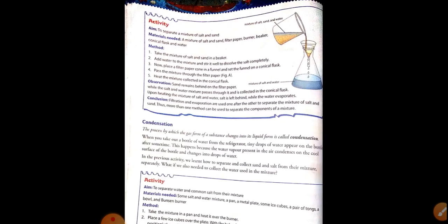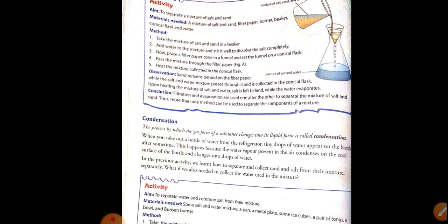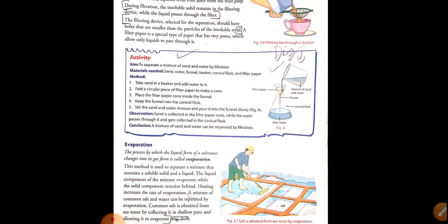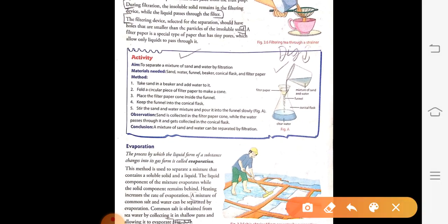Next, the activity which you have to write is, you have to write this activity in your copy. That is the aim: to separate a mixture of sand and water by filtration. Now we will just look at the diagram which you have to make in your copy.